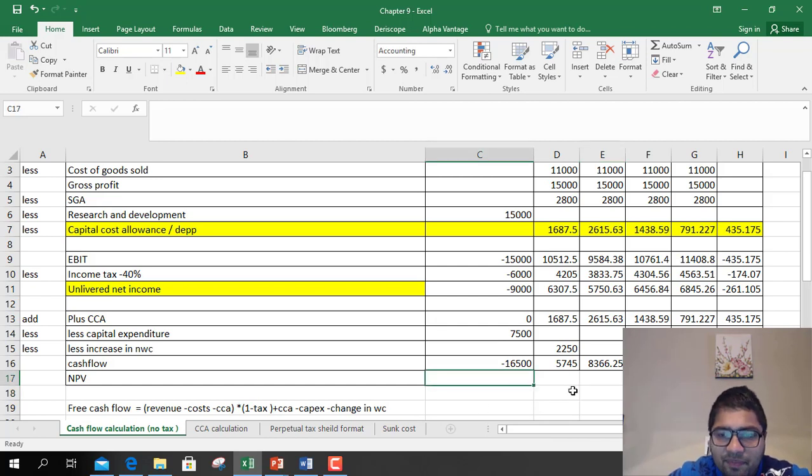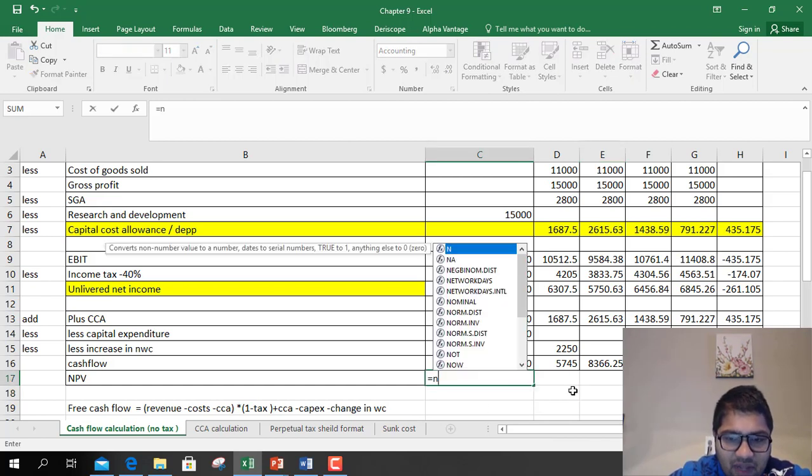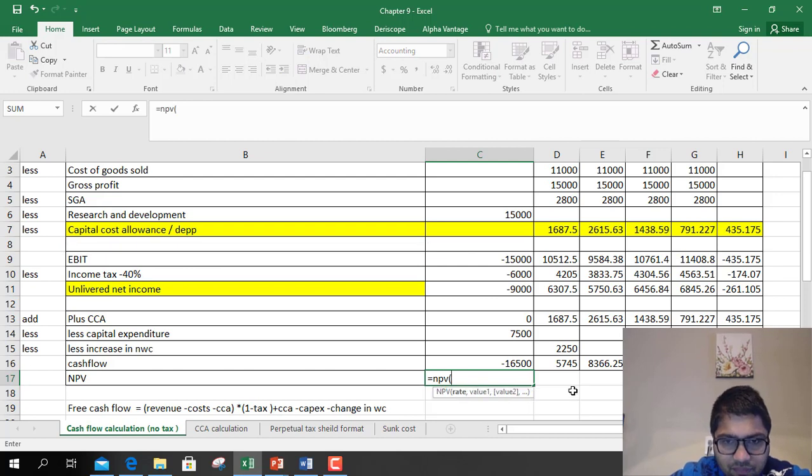So what would be NPV? Net present value would be 10% is the discount rate for us. So net present value is present value of benefits. So benefits are these, okay, minus initial spending 16,500.